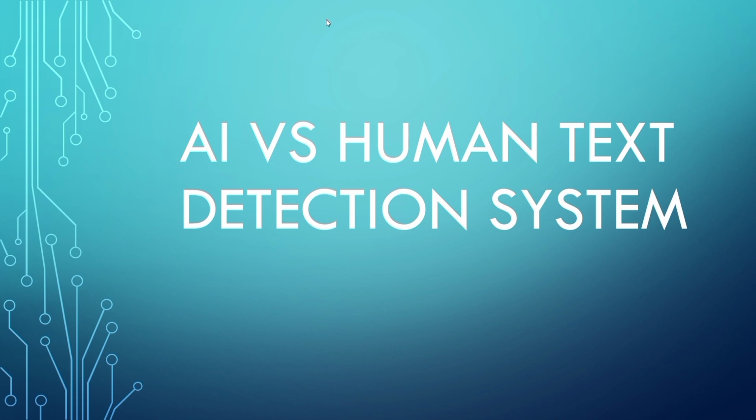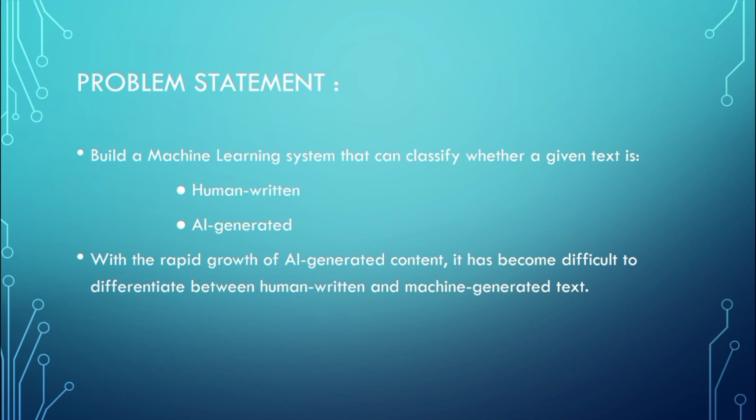Let's get into it. So, why does this problem matter? With many AI tools becoming mainstream, AI generated content is everywhere. It's becoming genuinely difficult for humans to tell the difference. That's the problem this project addresses. It gives you three things: a prediction of human or AI generated, a confidence score between 0 and 1, and a final decision label telling you whether the result is acceptable, needs review, or is likely AI generated. It does not contain any external AI tools or other APIs; everything is built and runs locally.